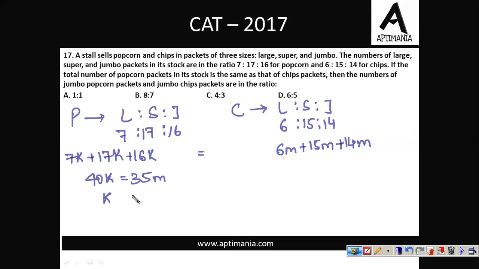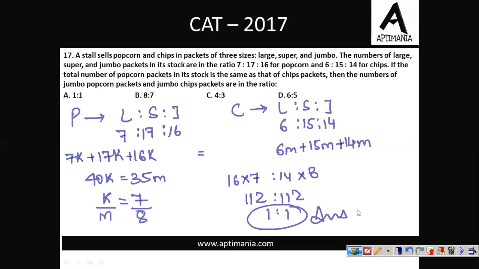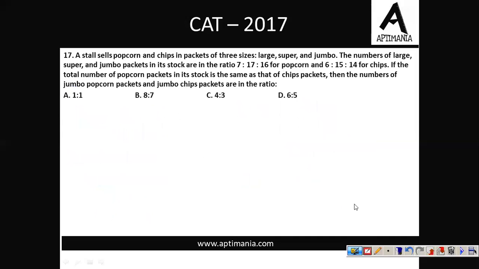This will give us k upon m equal to 7 upon 8. So we can assume k equal to 7 and m equal to 8. What we need to find is the number of jumbo popcorn packets versus jumbo chips packets. Jumbo popcorn packets was 16k, so 16 into 7, and jumbo chips is 14m, and m is 8, so this is 14 into 8. On solving, we'll have 112 is to 112, which cancels out to 1 is to 1. So the correct answer for this question is 1 is to 1. Option A, 1 is to 1, is the correct answer for question number 17. Let's go ahead to the next question.